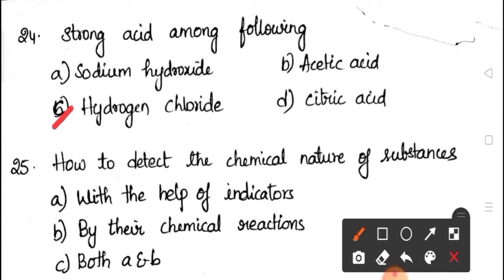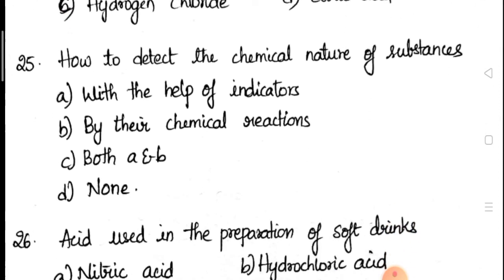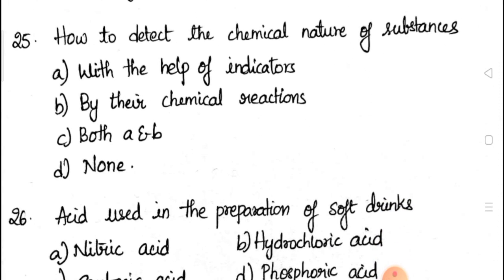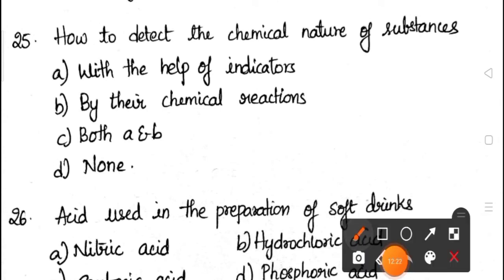Acetic acid and citric acid are organic acids and they are weak acids. Sodium hydroxide is a base. So the correct answer is C, hydrogen chloride. And 25th, how to detect the chemical nature of a substance? The chemical nature of a substance can be known either with the help of indicators or by their chemical reactions. So the answer is both A and B.